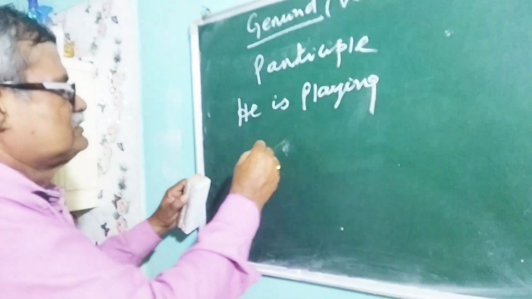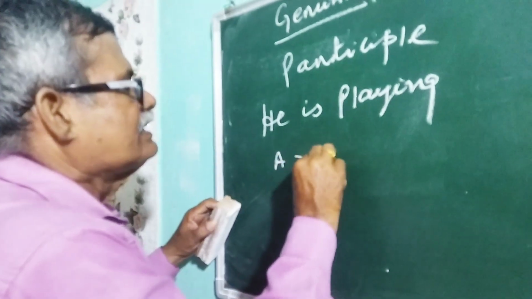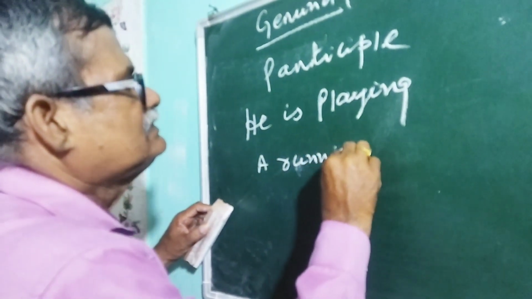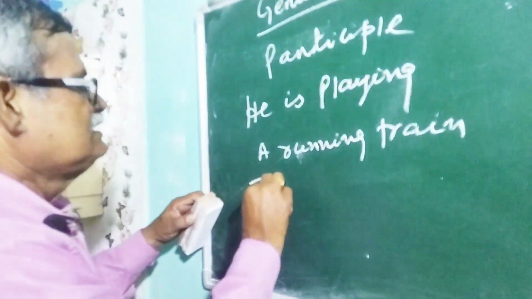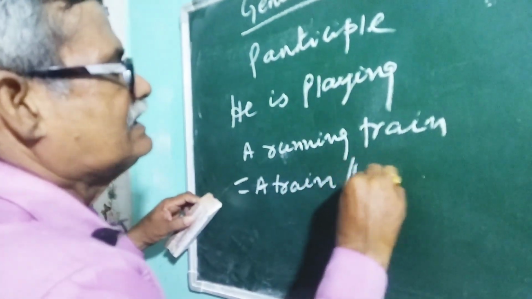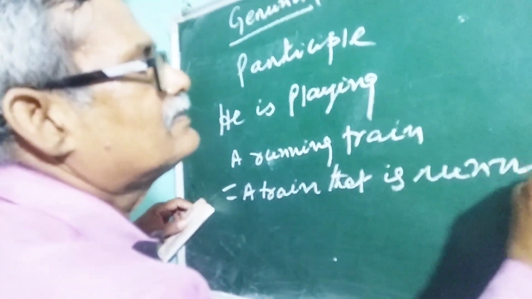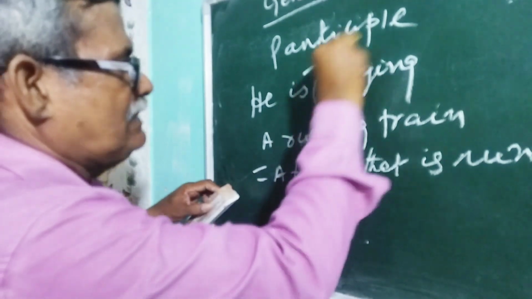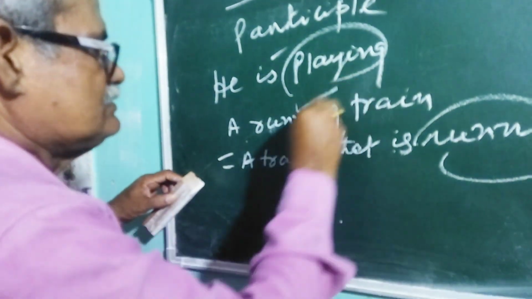So I'm testing you. Suppose a running train. A running train means a train that is running. So after is, participle comes in a running train. This is called your participle.